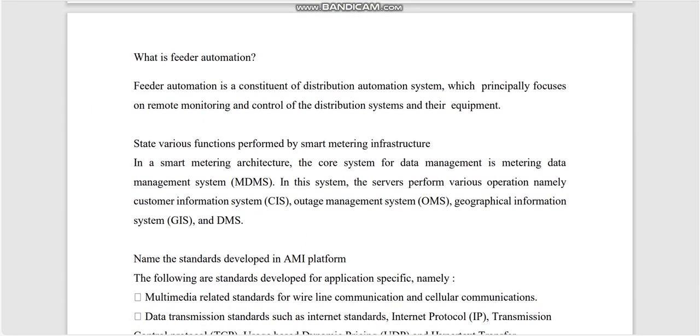Next, what is feeder automation? We have to write what is feeder automation. Feeder automation means if any fault occurs in the feeder, it can automatically detect the fault and disconnect the faulty section from the healthy circuit. This is called feeder automation. That is, automatic closing and reclosing of the feeder. You will get 2 marks.